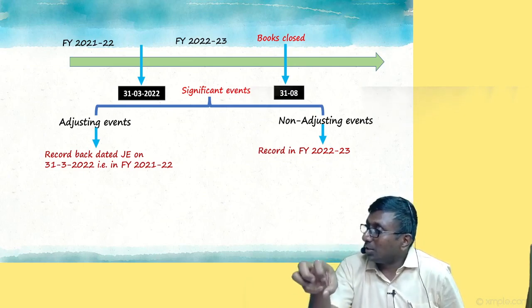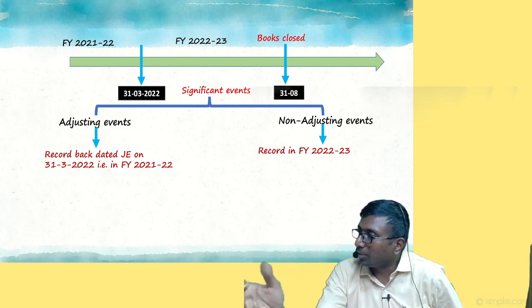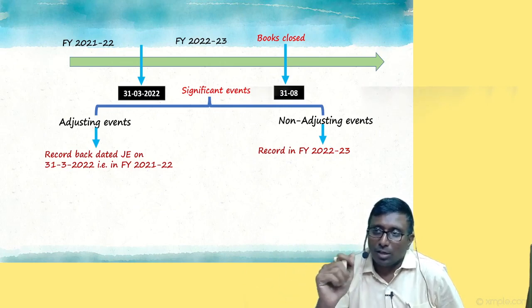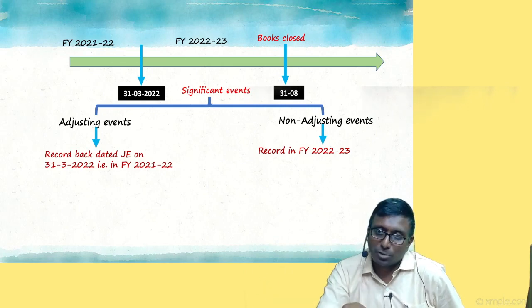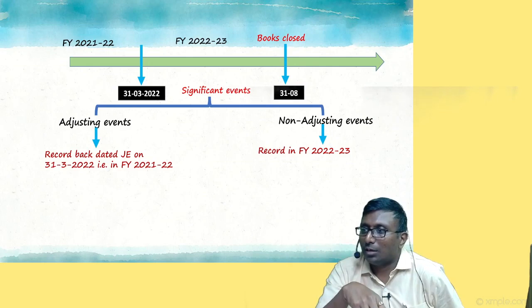Say, we purchased in which month I told? April month. April 30th, we bought another company. Super. Significant event, you people told. Agreed. Correct. But it happened after 31st March or before 31st March? Right. Is it adjusting or non-adjusting? Shall I go back to last year and make a 31st March backdated entry?